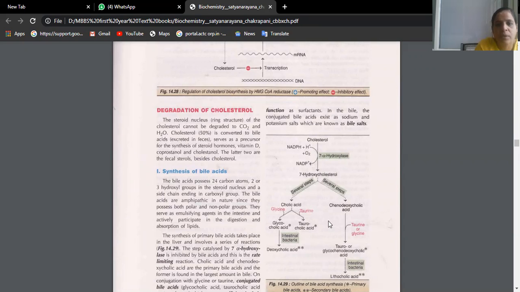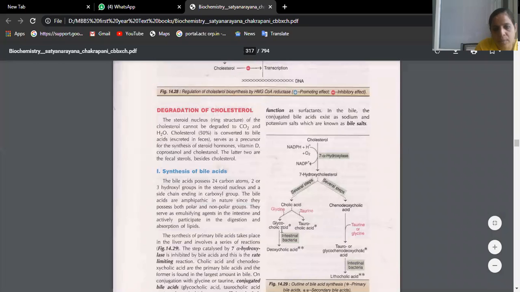So we have here cholic acid. To this, glycine, if glycine is added, it is converted to glycocholic acid. If taurine is added, it is converted to taurocholic acid. And in the presence of intestinal bacteria, it is converted to deoxycholic acid. So similarly, we have chenodeoxycholic acid, with the same amino acids, taurine and glycine.